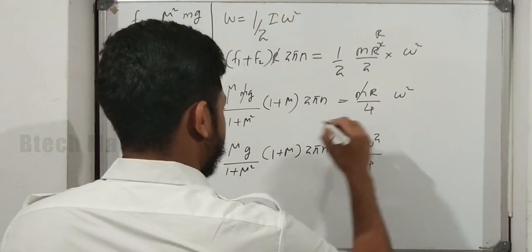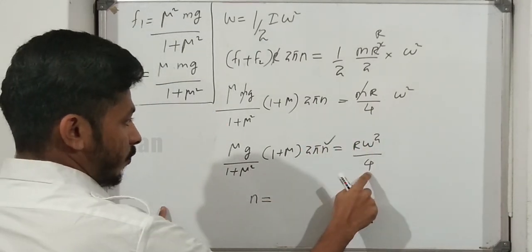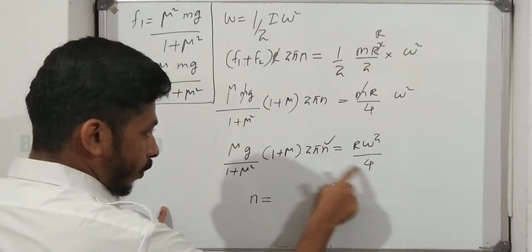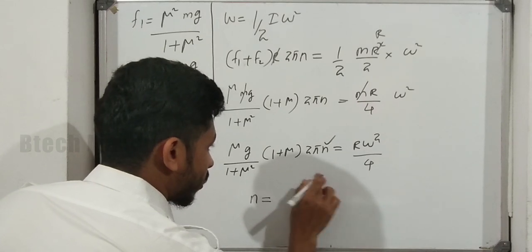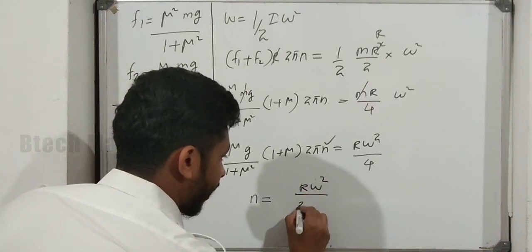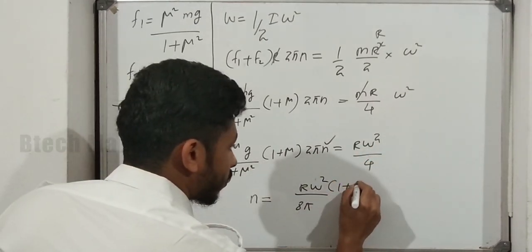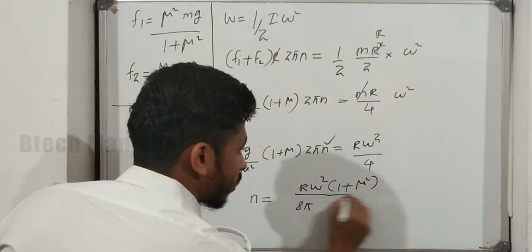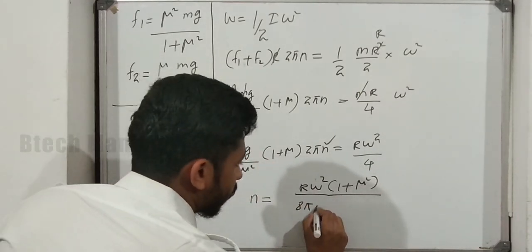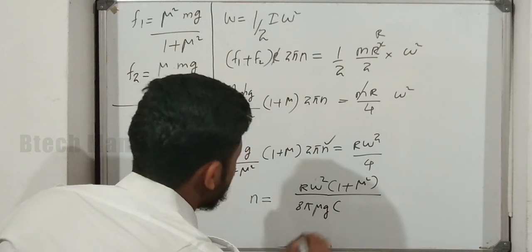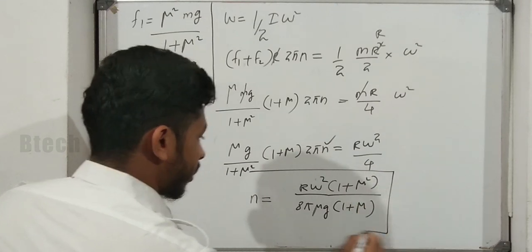We have to find n, so n is equal to r omega square by 4 into 2 pi, 4 into 2 pi is 8 pi. So n is R omega square divided by 8 pi, and (1 plus mu square) in the numerator, and mu g into (1 plus mu) in the denominator. So this is the final equation.